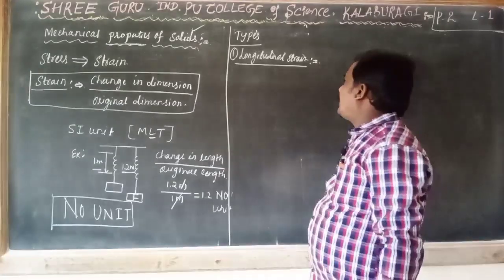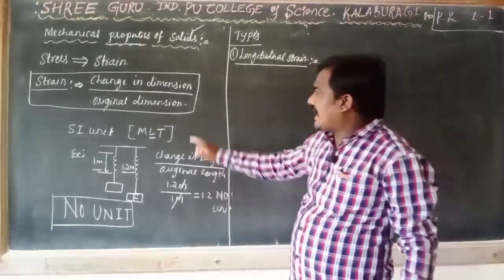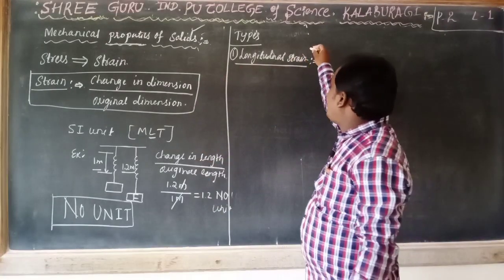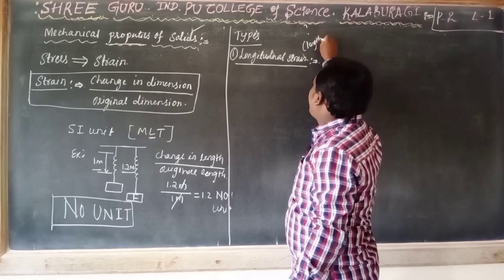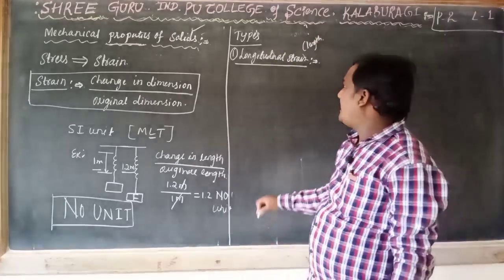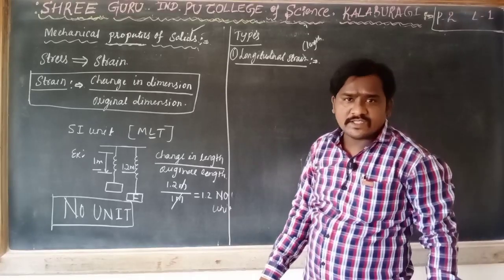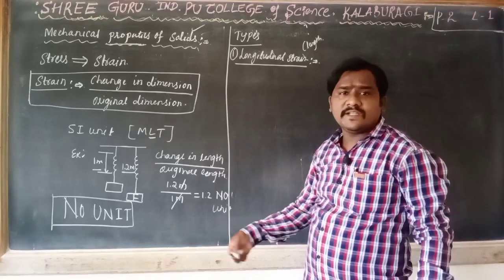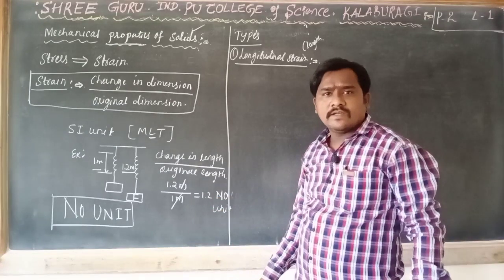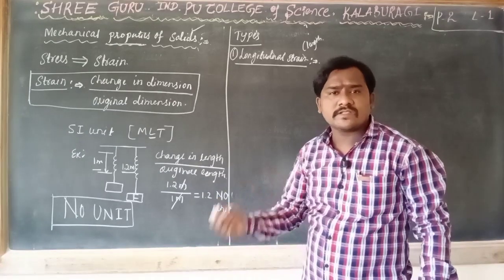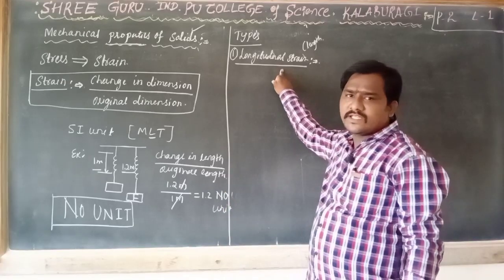Here we are discussing length only. Longitudinal means change in length because of deforming force or stress. When I apply stress on a particular solid body, its length is going to change. That we call longitudinal strain.